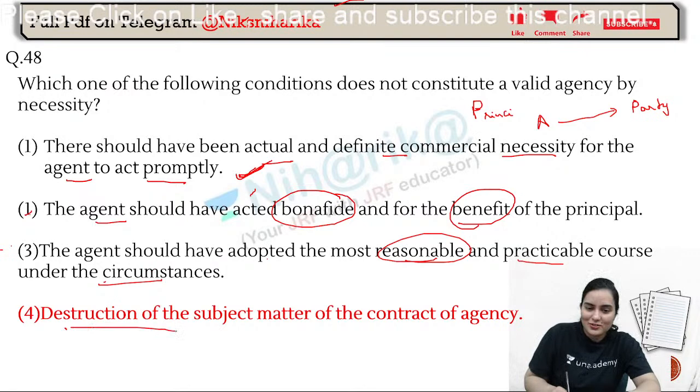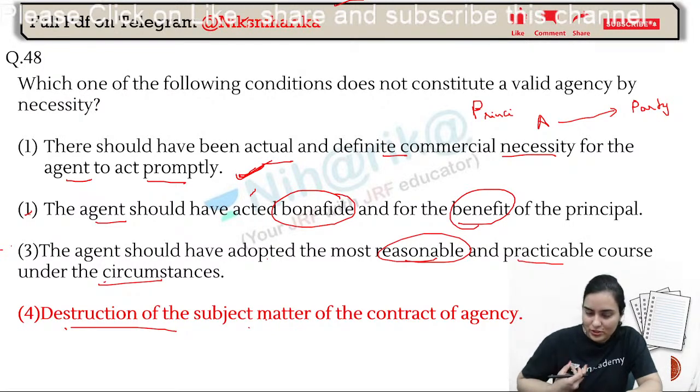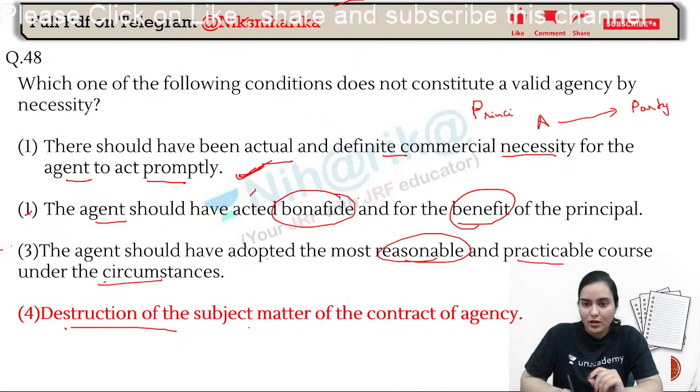But destruction of the subject matter, what is the meaning of the subject matter? That means it has been destroyed. If it was destroyed before the contract was formed, then how will it become a contract of agency? If you have destroyed the contract of agency fully, completely, then how will it come under the definition of agency? Bona fide means you can say true,